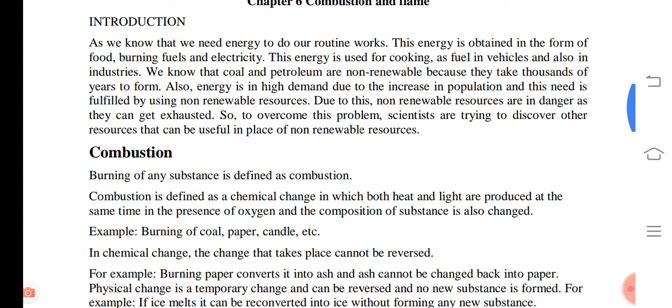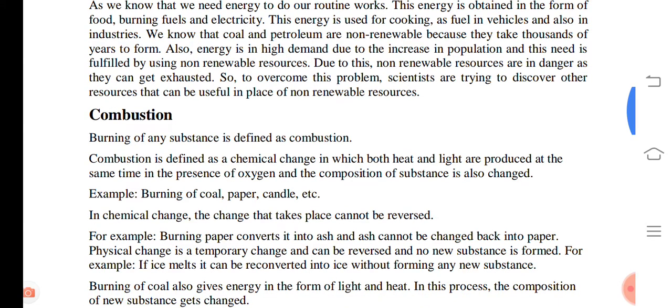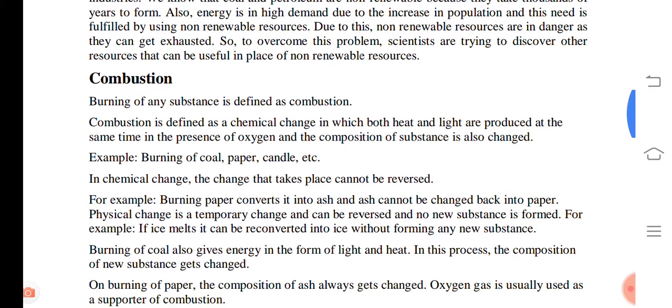Why? Because they take thousands of years to form and they get exhausted. Once their sources are finished, we will not get them in future, right? Day by day our population is increasing and the need for these kinds of resources is also increasing, right? So our government always tries to find alternative options to these non-renewable resources. Let us start with our chapter, that is combustion.